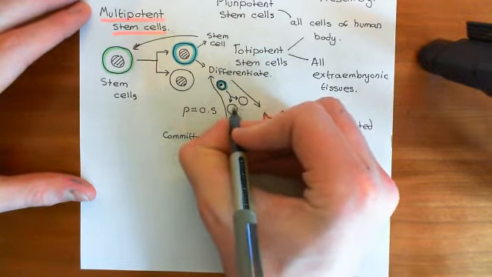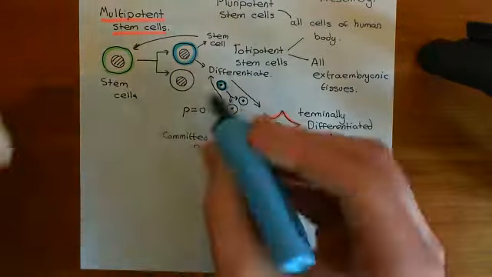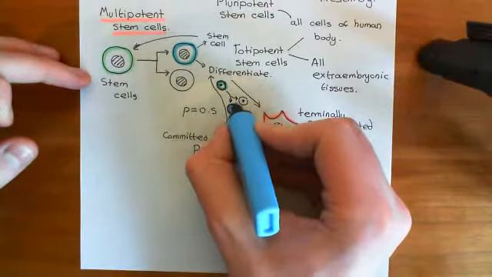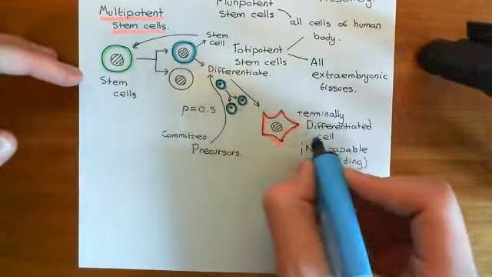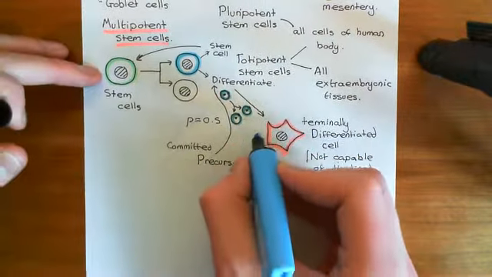So here it has divided into two, and both of these cells are now identical. They're both on their way through this path to becoming this terminally differentiated cell, so both of them will end up becoming the same cell.